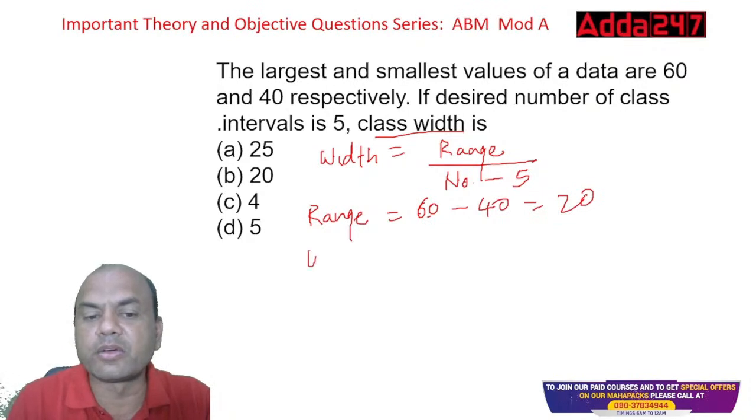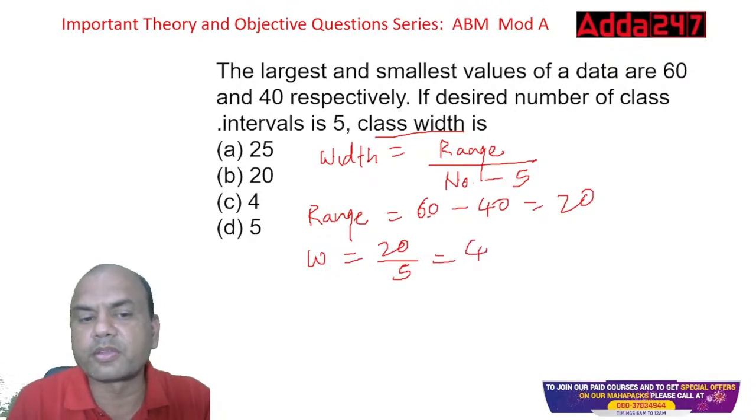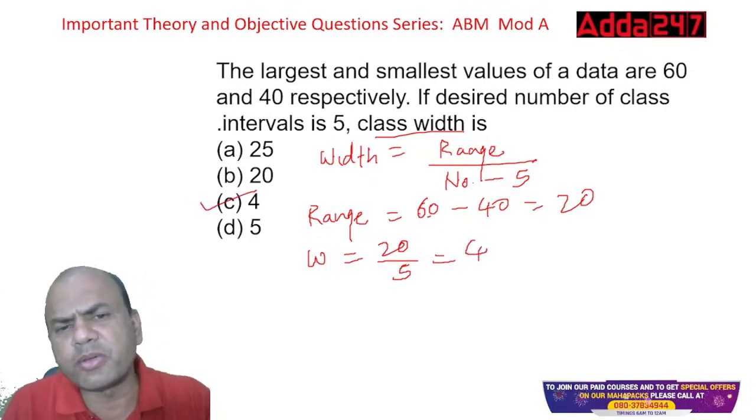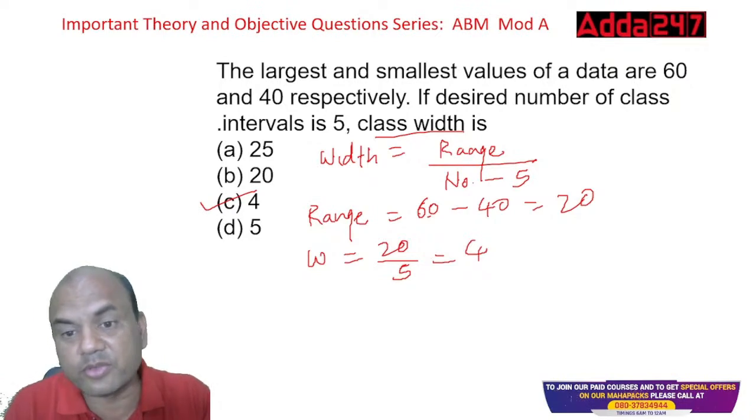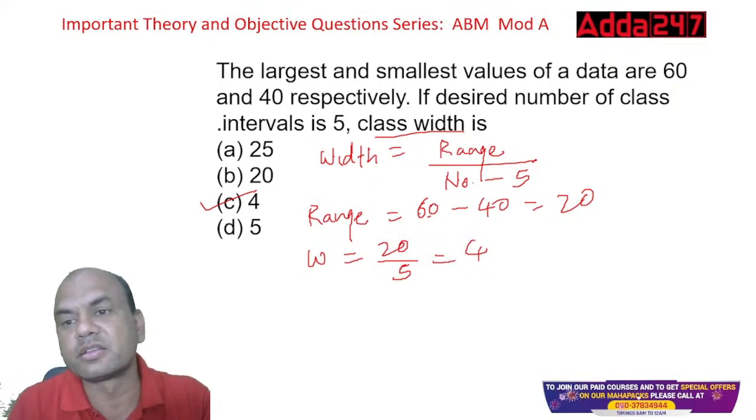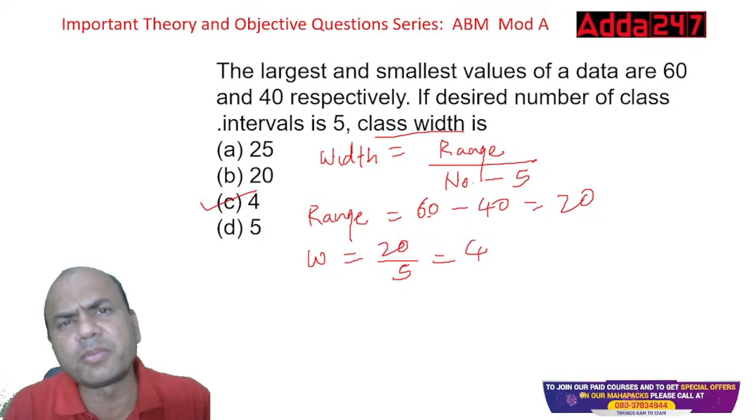So what is my width now? Width equals 20 upon 5. So that is equal to 4. Okay, so this is my answer. What do you mean by width? What do you actually mean by this word width? What has happened in this? Suppose you get the answer 4, what do you mean by this?